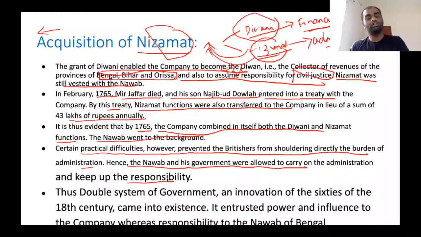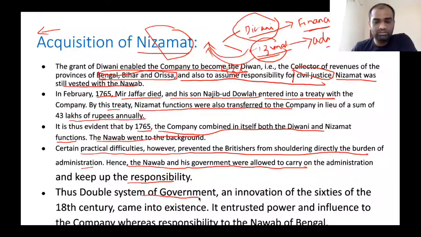So, even though all the powers were transferred to the East India Company, the Nawab was still allowed to maintain his position and to administer the land, but all the decisions taken by him were advised by the English East India Company. He doesn't have any autonomous powers. Almost all decisions were taken by the East India Company, but the responsibility is given to him. If anything goes wrong, that responsibility is his.